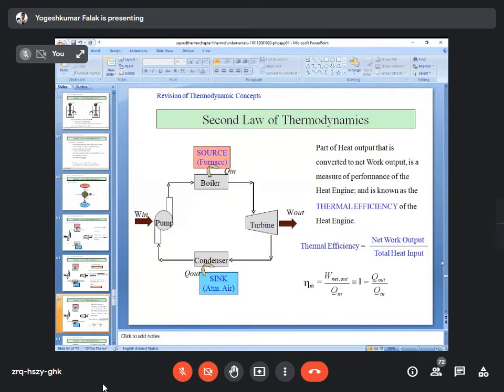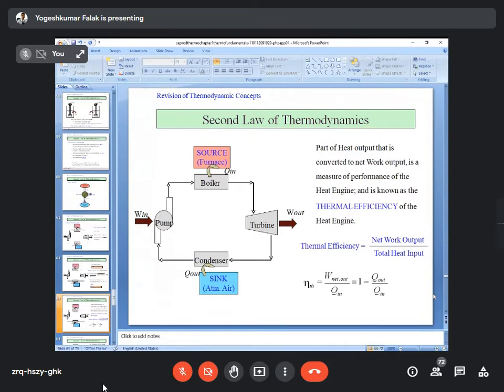You write down this one. Thermal efficiency equal to net work output upon total heat input, and then you write thermal efficiency equal to W net upon Q in is equal to Q in minus Q out upon Q in is equal to 1 minus Q out upon Q in, this way. This formula is utilized when we solve the numericals. Kindly note all these formulas.